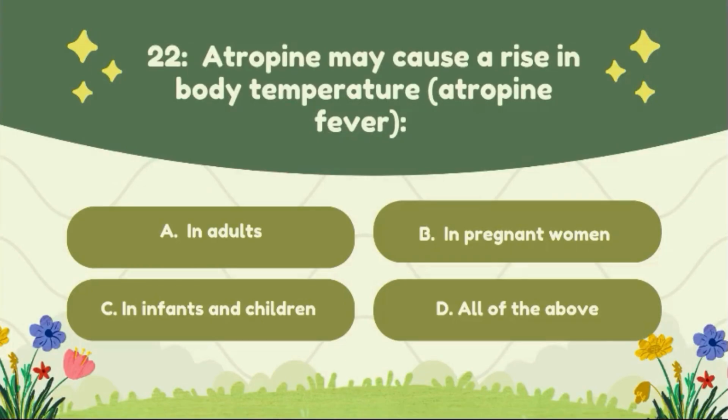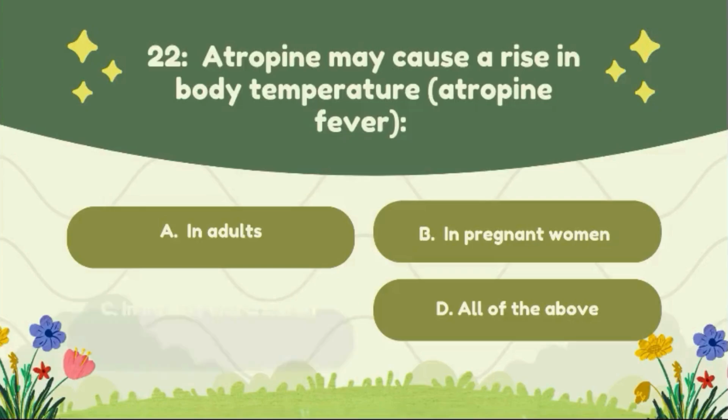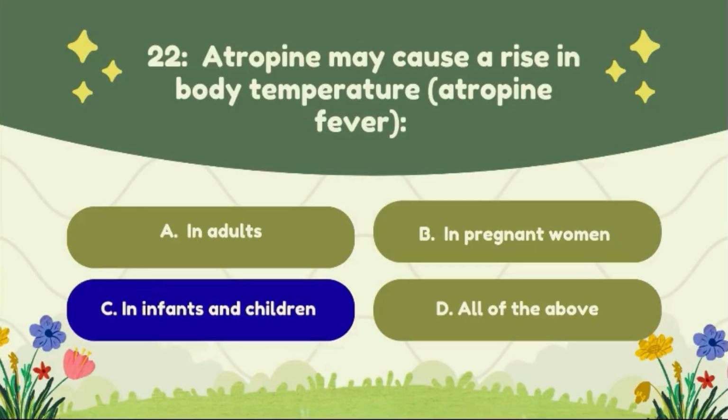Question number 22. Atropine may cause a rise in the body temperature, atropine fever. Option A, in adults. Option B, pregnant women. Option C, in infants and children. Option D, all of the above. The correct answer of this question is option C, in infants and children.